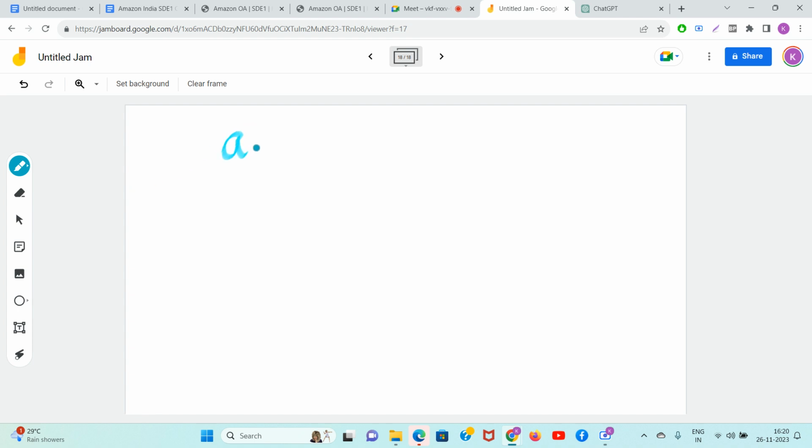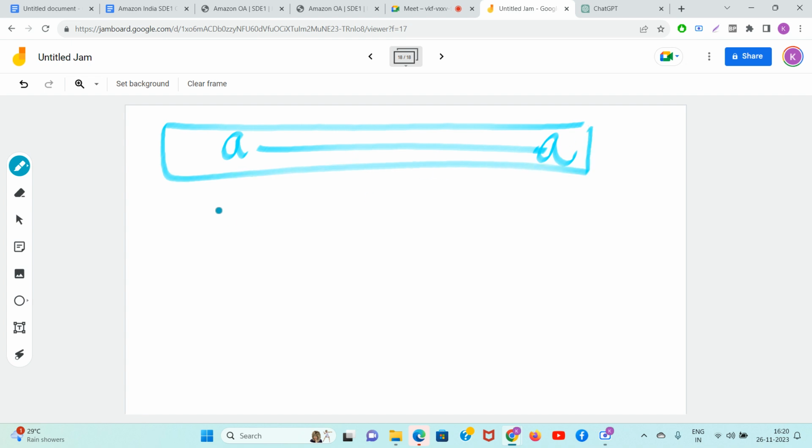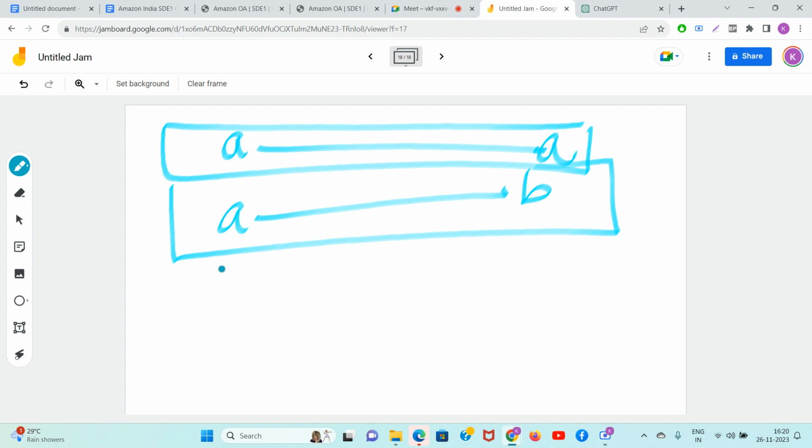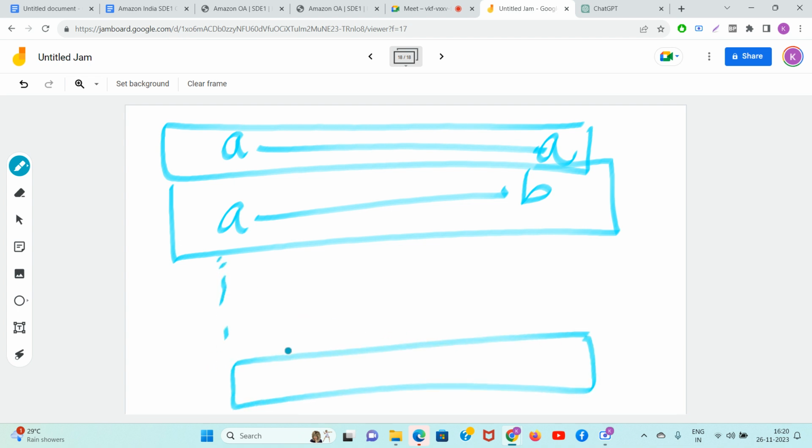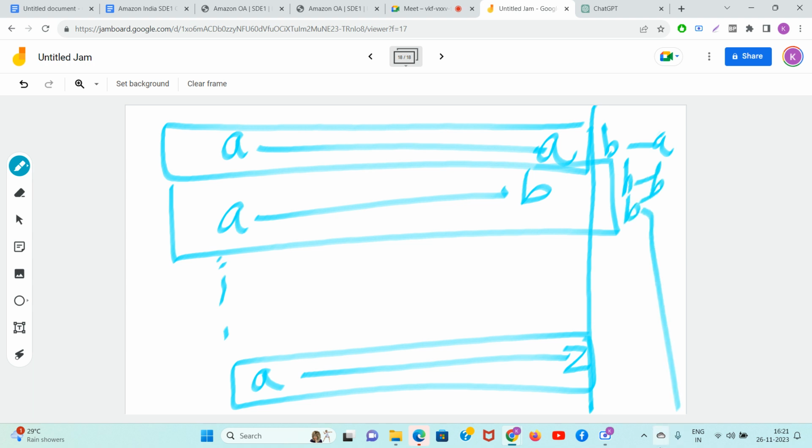First, you try to find the largest substring which starts at A, ends at A. Then you try to find the largest valid substring which starts at A, ends at B. Do this from A to C, A to D, A to E, A to F, G, H, I, J, K, L, M, N, O, P, Q, R, S, T, V, W, A to X, Y, Z. After this is done, you take first as B and this as A. Then BB, BC. Guys, did you understand? We will take out the whole Mahabharata. There are 26 cross 26 possibilities.